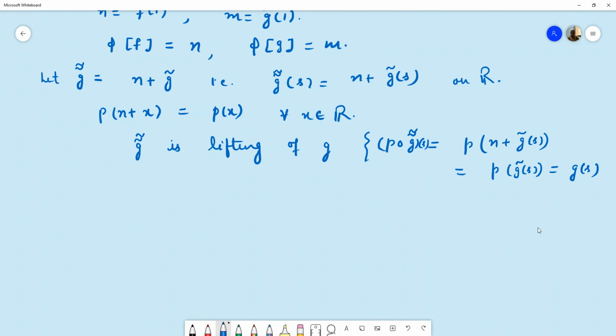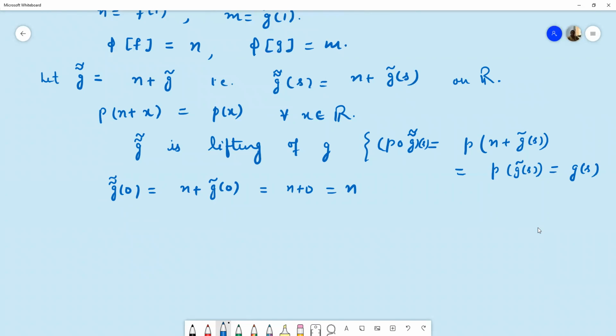So g double curl is also a lifting of g. But g double curl at 0 is n plus g curl at 0, and the starting point of g curl is 0, so g curl at 0 is 0. So it is n plus 0, which is equal to n. It means the starting point of g double curl is n. So g double curl is a lifting of g which starts at point n.